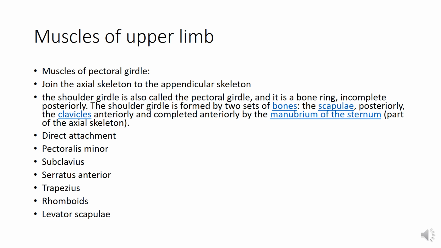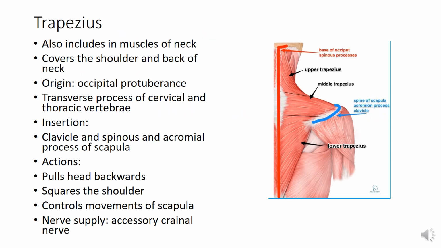Now, there are direct attachments between the shoulder girdle and the axial skeleton. These are through the pectoralis minor muscle, subclavius muscle, serratus anterior muscle, trapezius muscle, rhomboids, and levator scapulae muscles. So trapezius, this muscle covers the shoulder and the back of the neck. Here you can see it is covering the shoulder and the back of the neck.